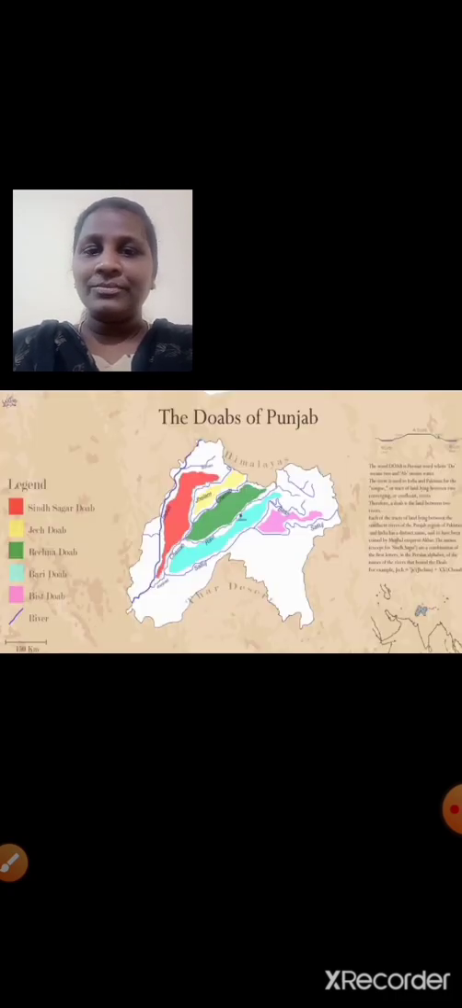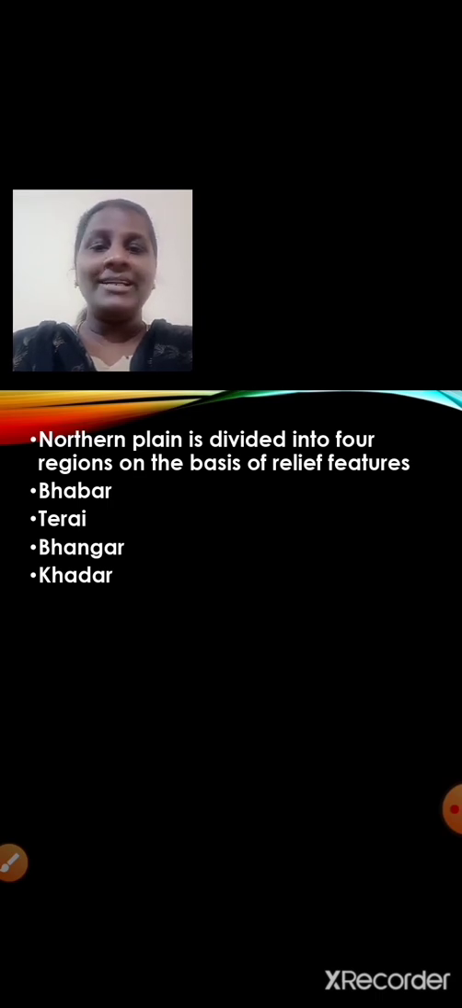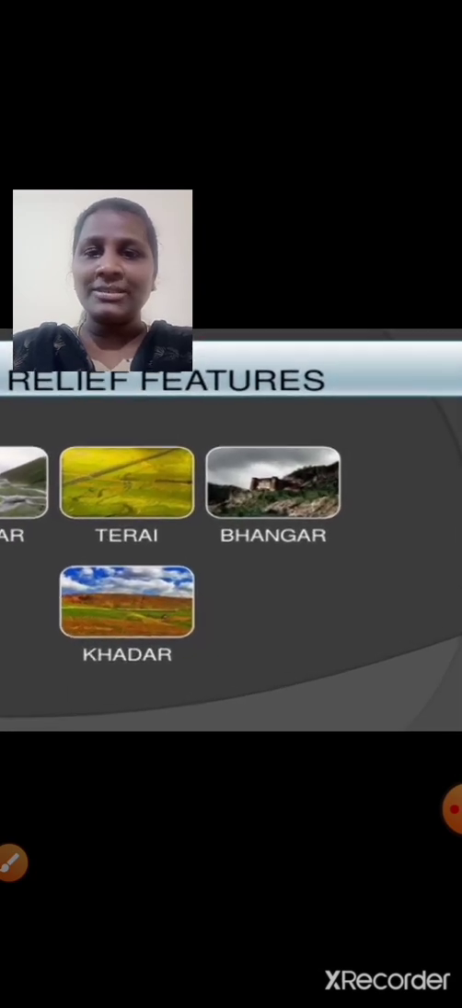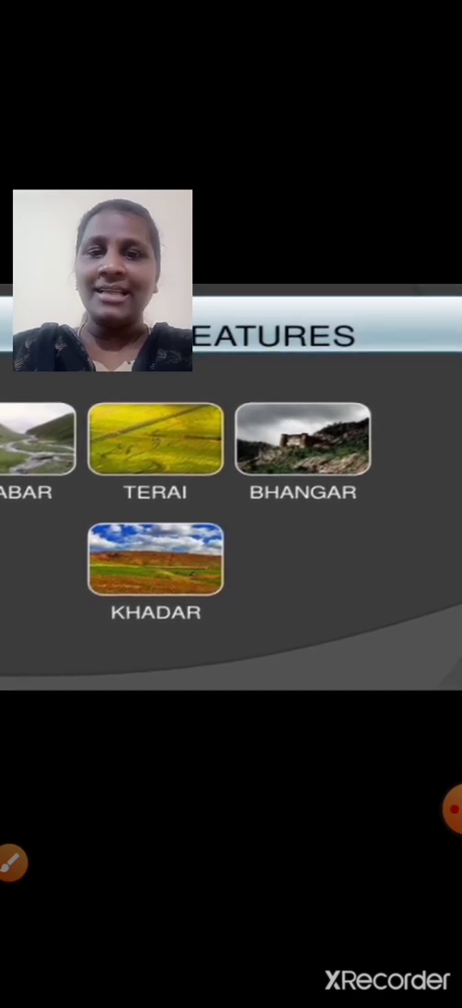Now we are going to learn about the northern plains, its division on the basis of diverse relief features. Okay. Northern plains are divided into 4 regions on the basis of relief features. They are Bhabar, Terai, Bhangar and Khadar. Once again, Bhabar, Terai, Bhangar and Khadar. Now let us try to understand this. Here is the image you can see of Bhabar, Terai, Bhangar and Khadar.